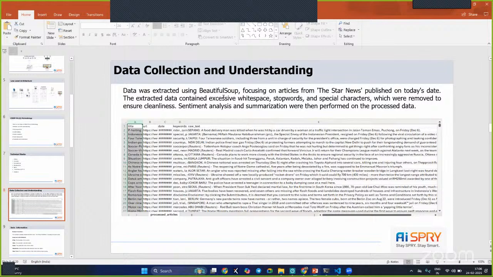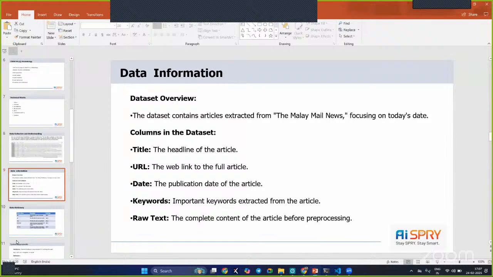We extracted the data and performed some data pre-processing techniques like removing white spaces, stop words, and any special characters, for cleanliness. First we extracted the data from The Star, and then we used Malay Mail also. What are the columns we used for the model training? The headline of the article, the URL, which is the news article web link, and the date.